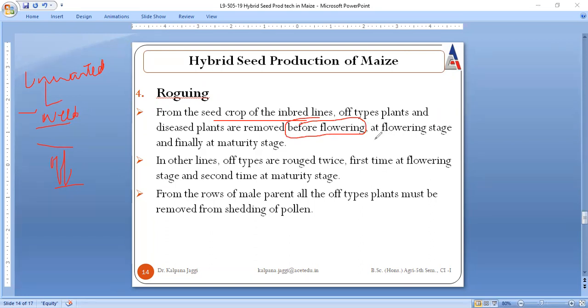If roguing before flowering has been done, then it is often to be inspected again at the time of flowering. And finally, you need to inspect the farm for the non-presence of any kind of weeds at the maturity stage also. So roguing is basically implemented at three stages: before flowering, at the time of flowering, and at maturity. You must be very cautious about this roguing, because if there is any remnant of the previous crop left,